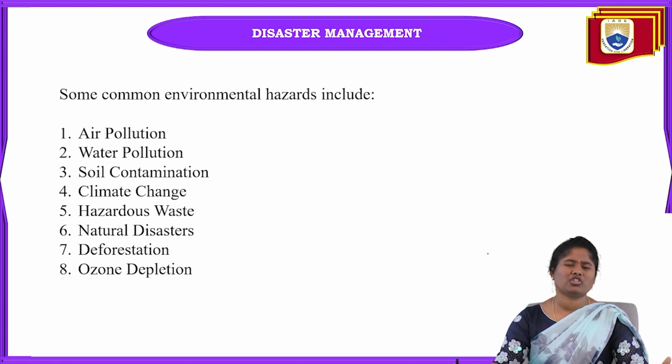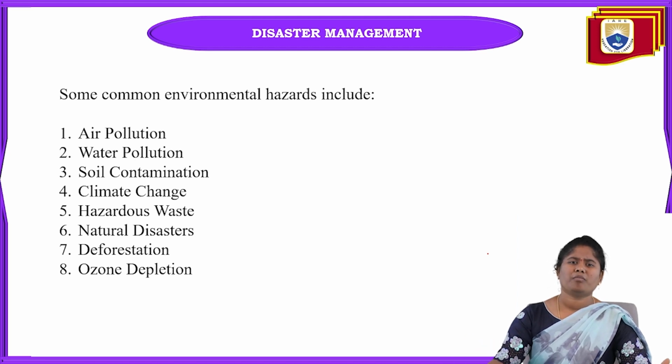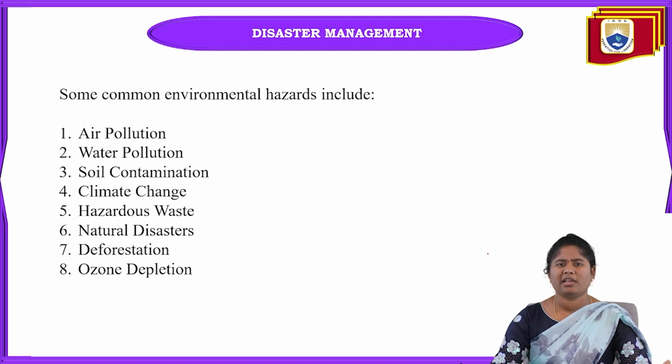And next is deforestation, which is cutting off trees. Why? Because we are constructing major structures by cutting the trees. That's why climatic change is happening, and because of this deforestation we are not having any rainfall nowadays. And the ozone layer, just now I told you why: because of this climatic change the ozone layer is opening nowadays.